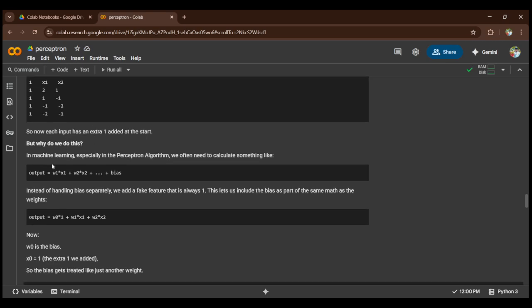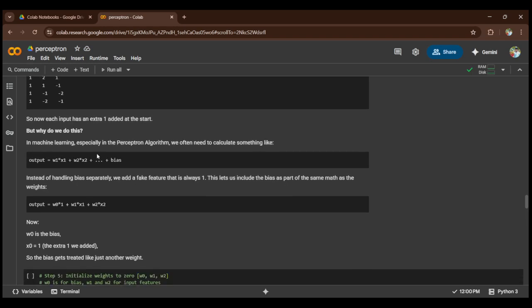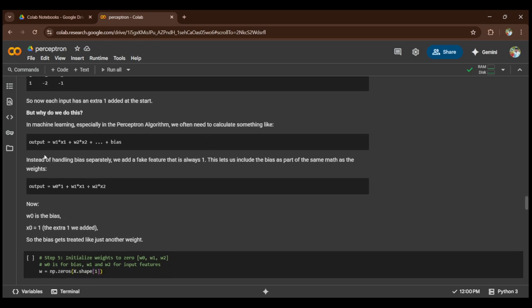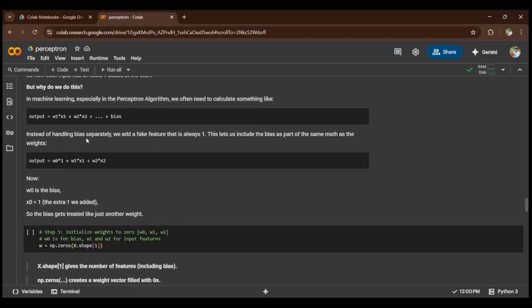Okay, but why do this? Why do we need to do this? In machine learning, especially the perceptron algorithm, we often need to calculate something like output = W1 x1 + W2 x2 + bias. Like this, it is the formula of the perceptron algorithm model. Okay, instead of adding the bias separately, which would take a long time, we create a fake feature that is always 1.